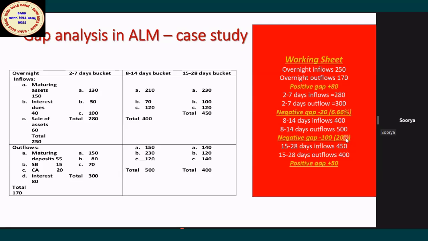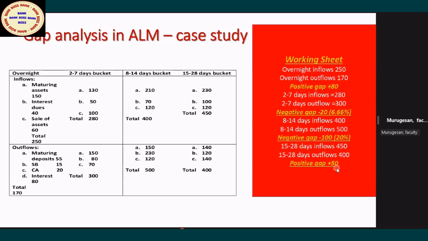Sir, in the overnight bucket, you are telling plus 10? Yes, plus 10, that is cumulative, madam. Cumulative means in one bucket 80 crores positive, next bucket 20 crore negative. When you adjust all this, it becomes 80 plus 50, 130, then 100 minus 20, 120. So overall, it is a positive gap. But positive by how much? 10 overall.